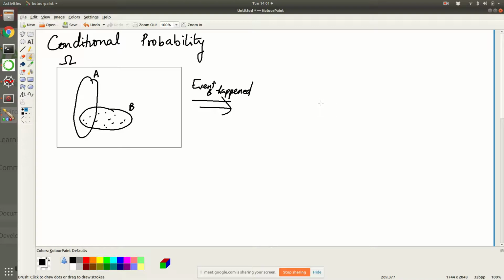Now what was originally the whole universe will now be just this. And now you want to ask, what is the probability that A is going to happen given that B has happened. This is called conditional probability.